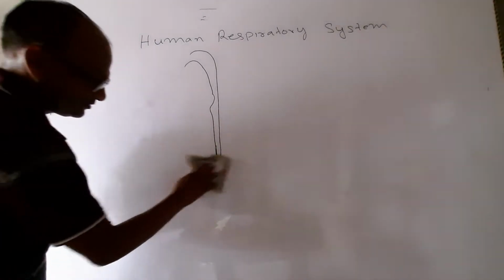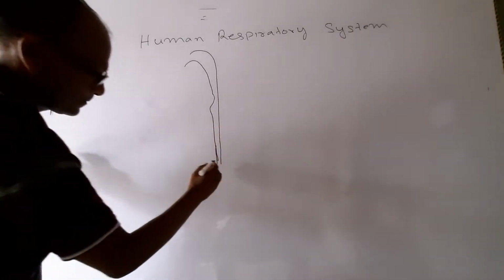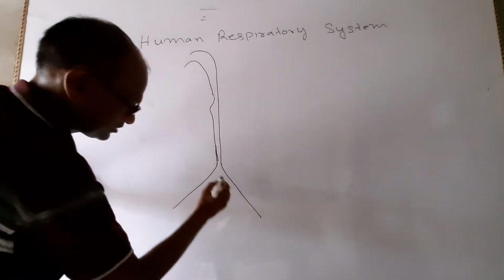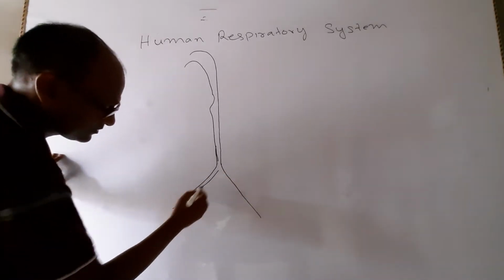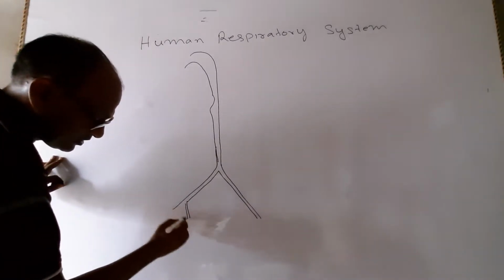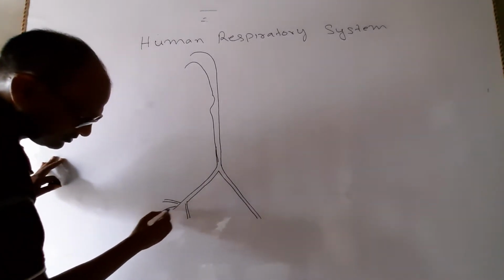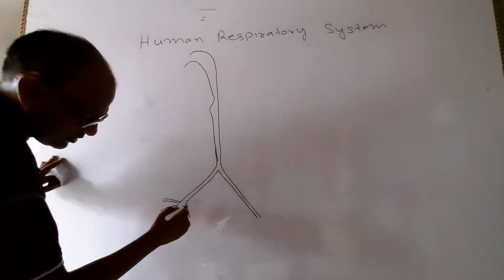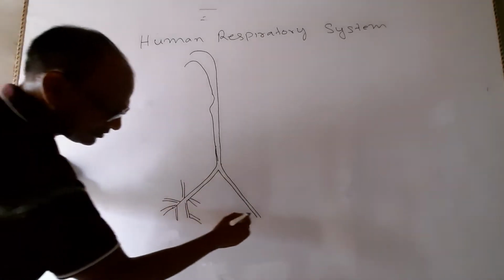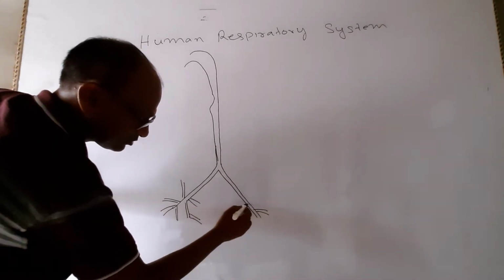This I am rubbing because it is too long. Now you can separate this this way. I think you are getting this part. From here you can make many branches. Similarly in this one also you can make them.